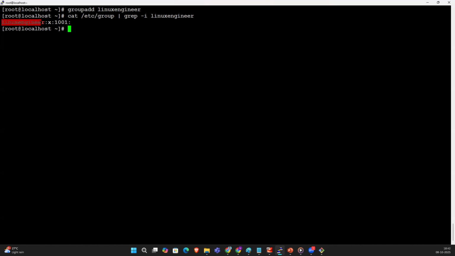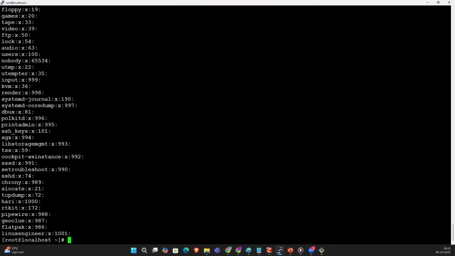So Linux engineer is created and the GID of the Linux engineer group is 1001, right? By default, it will start from 1000. So what is the 1000? 1000 will be given to Hari, because if you are not assigning any primary group to the user, the user itself behaves as a primary group. That's the reason the Hari group was created and the Hari group ID was allocated as 1000.